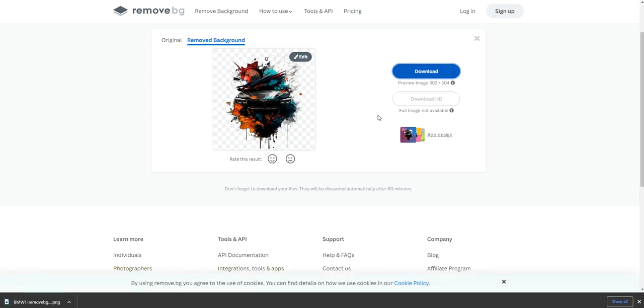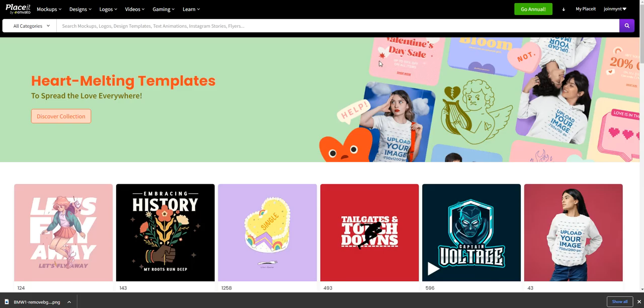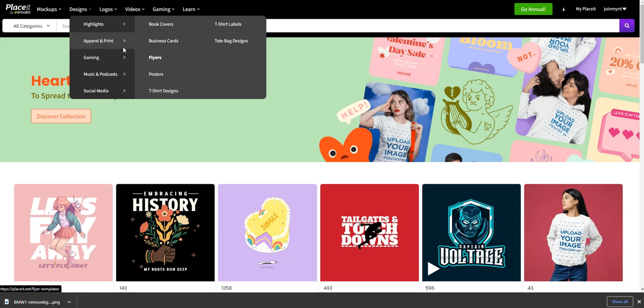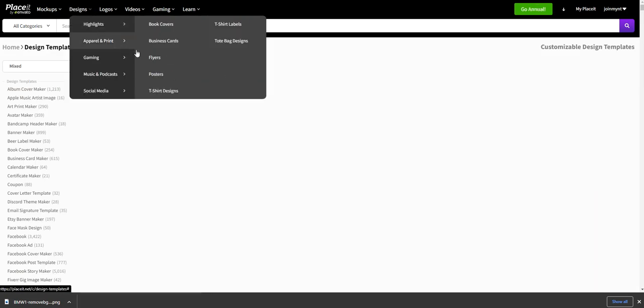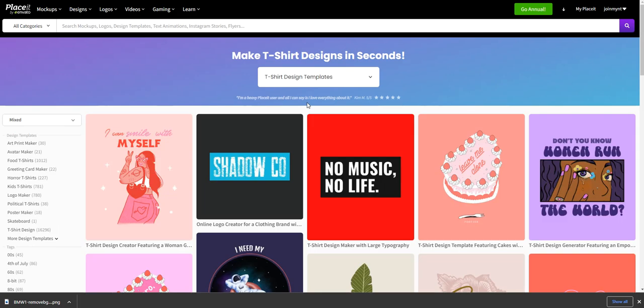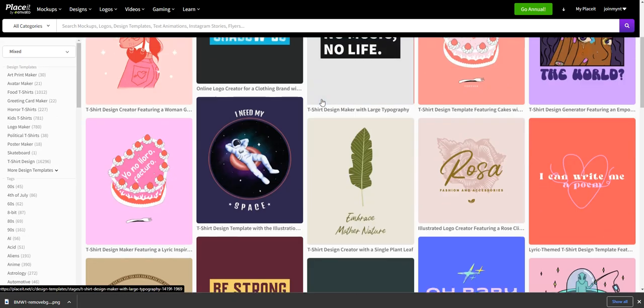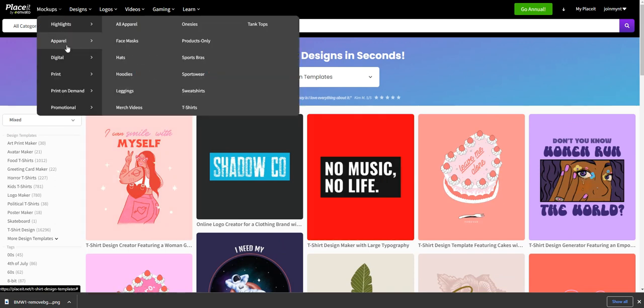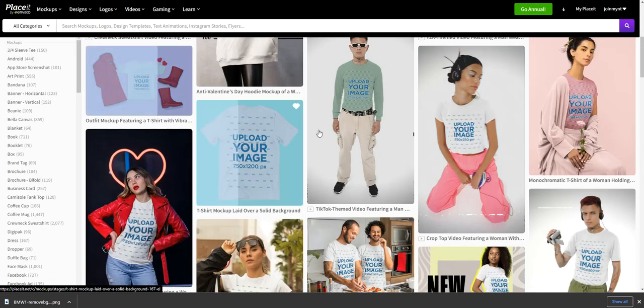And let me show you how it looks on a t-shirt. So I'm going to use another software that I use a lot. This software is called Placeit. Now, I can look up t-shirt designs, so designs, and then just go down to t-shirts here. Now, you could also upload this into an Etsy store if you want, or Printify, to sell t-shirts and whatnot. But actually, what I want to do is mockups, and I want to look at apparel mockups, okay?